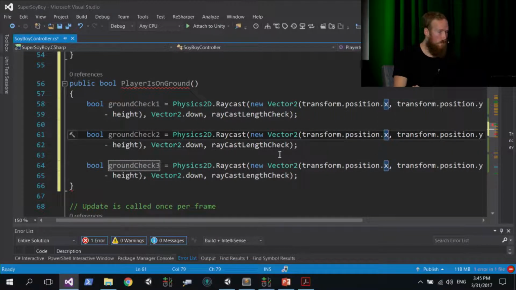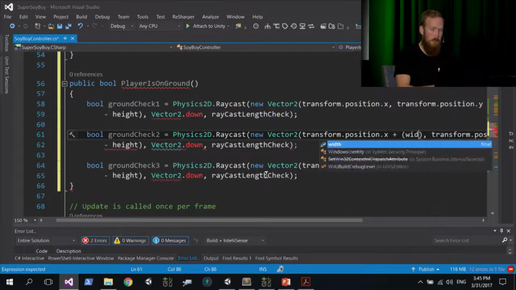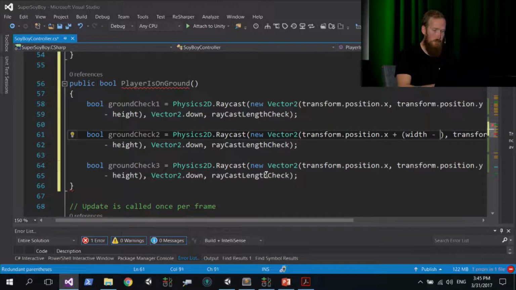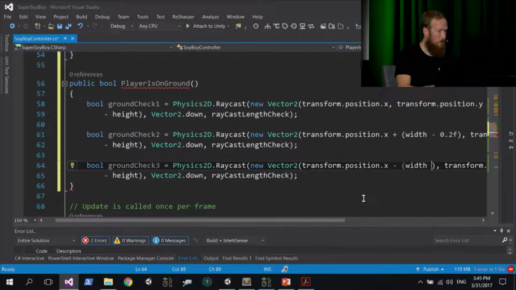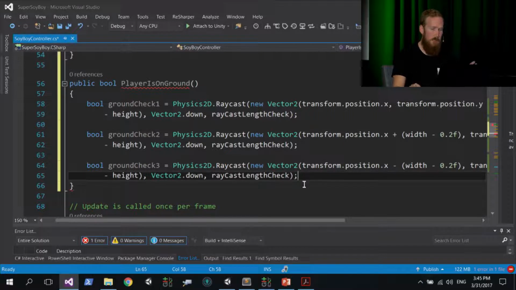So just after transform.position.x, we're going to add, and we're going to go in brackets width, subtract 0.2f, just for a bit of padding, and then close parentheses there. And then for the third one, after position.x, we're going to subtract, and then in brackets width, subtract 0.2f again. So that's going to offset them slightly.